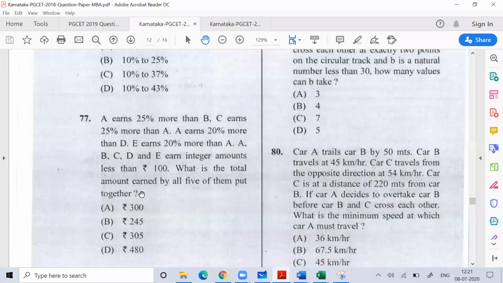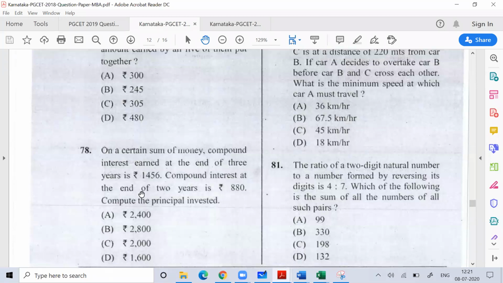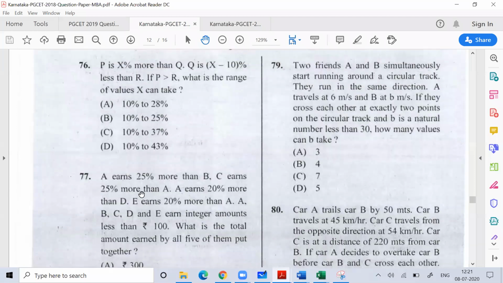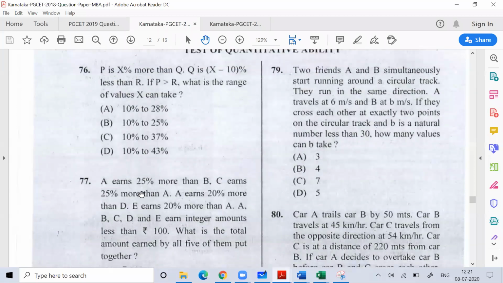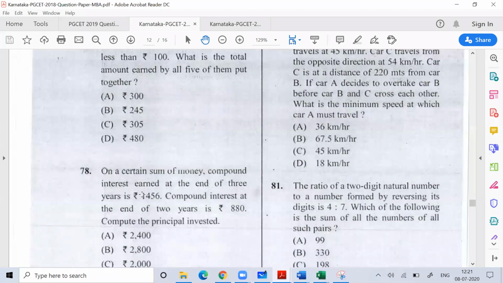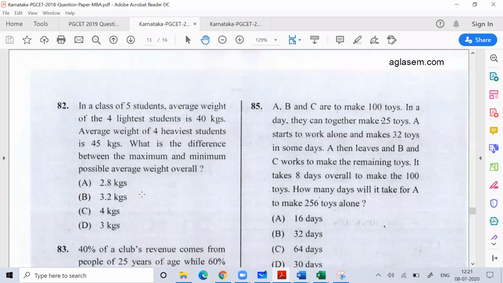Those who are weak in maths will waste their time. 78 is a good question, can be considered medium. 79 is a good question, medium to difficult. 80 is medium, not difficult. 81 is medium. So you can see suddenly in 2019 the paper was very easy, but compared with 2018, the paper level was very different.